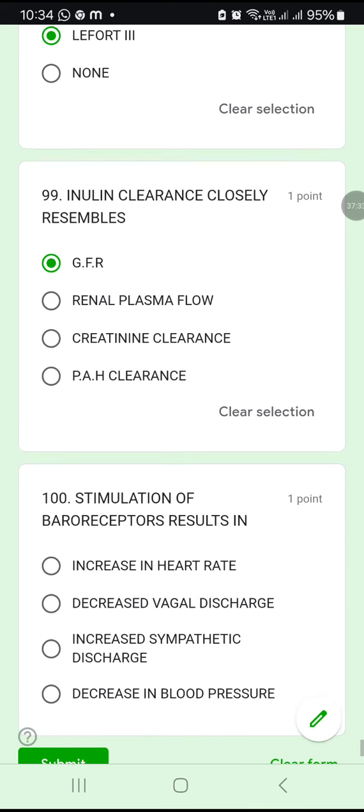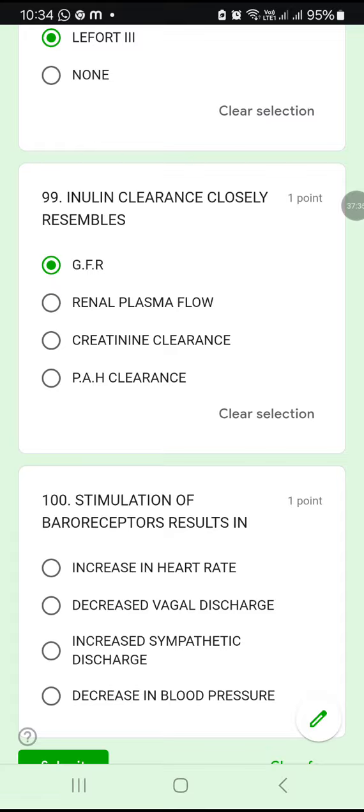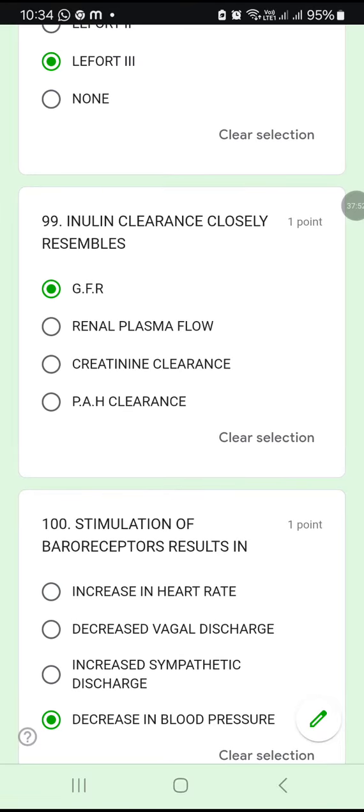Last question. Okay, 100th question. Stimulation of the baroreceptor will result in increase in heart rate, decreased vagal discharge, increased sympathetic discharge, or decrease in the blood pressure. Stimulation of the baroreceptor will result in decrease in the blood pressure. Okay, baroreceptors are for blood pressure. Okay, so pressure sensors. So baroreceptor stimulation will decrease the blood pressure.